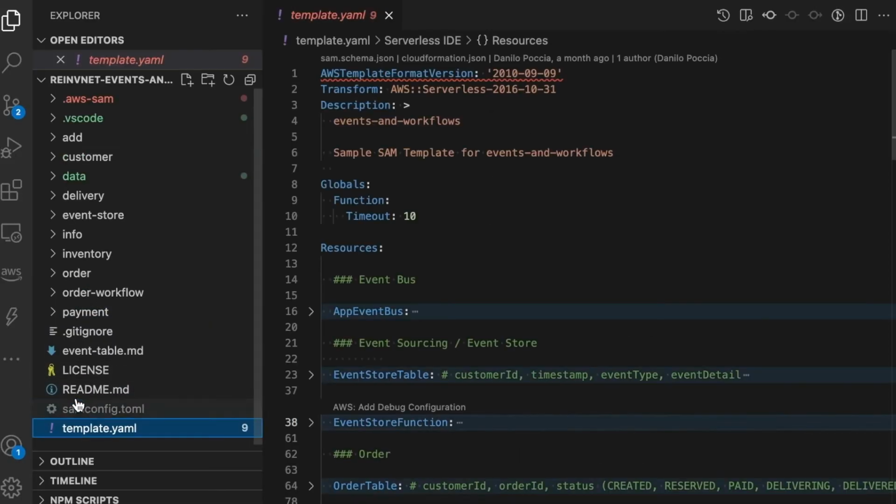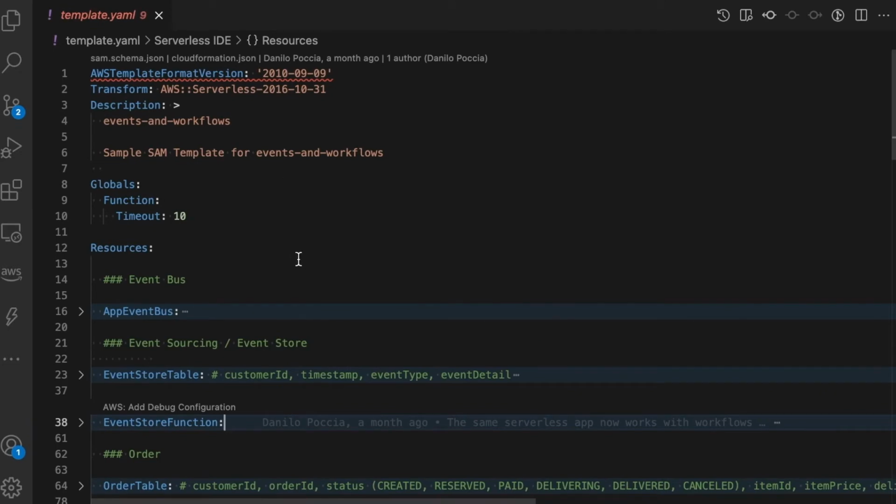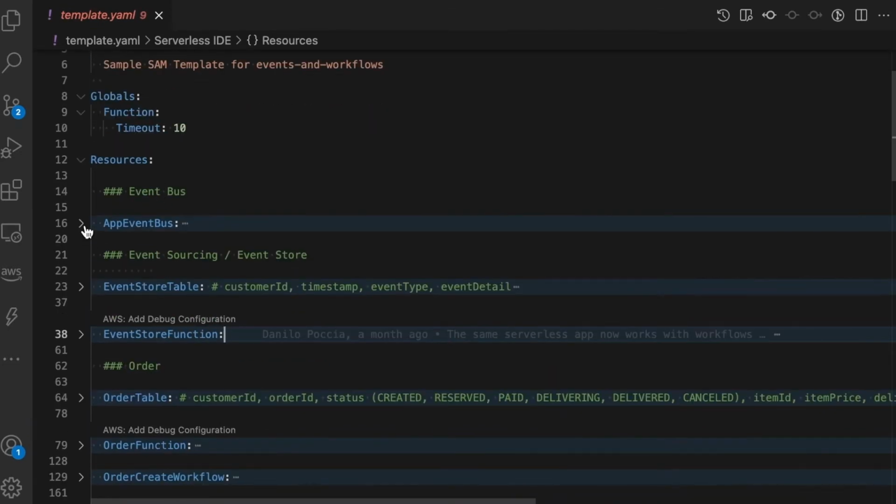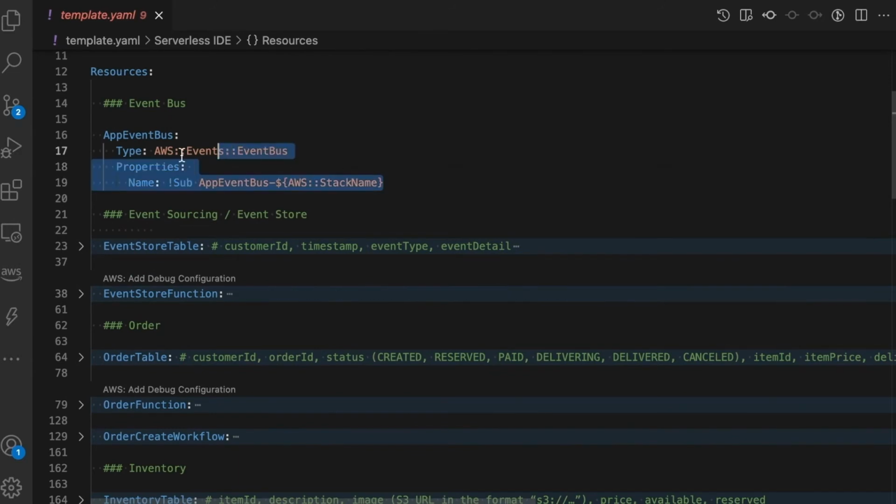After we do the deployment and we get everything in the cloud, we are going to go to template.yaml. In the template.yaml, you will see all the resources that are going to get deployed in our AWS account. And you can see that there are comments for the different bits and pieces. And the first one is the event bus. So we are going to define an event bus specifically for this application.